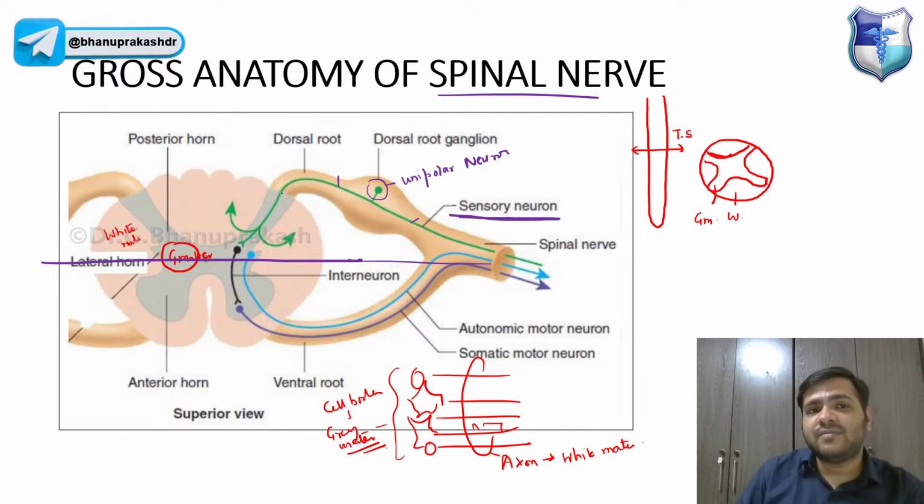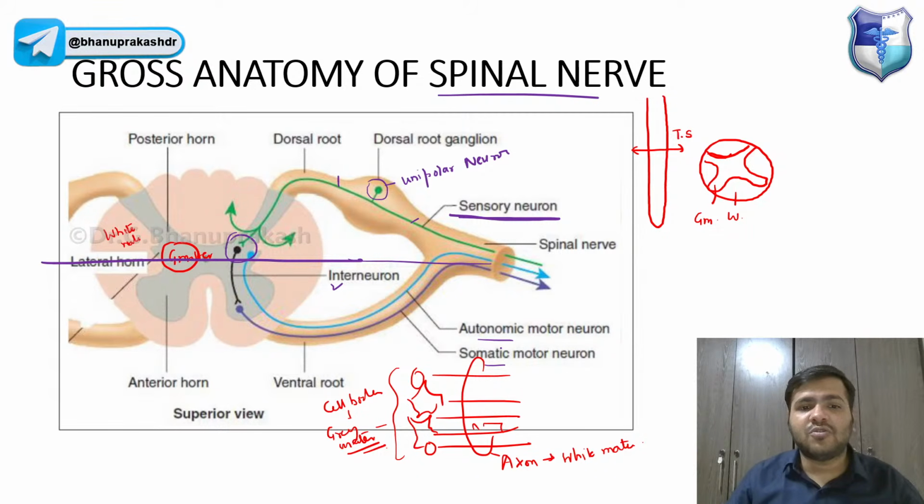The central process will take the information to the nerve center. We have this interneuron, and from the interneuron this nerve will come. We have two types of information, autonomic and somatic, which we have already discussed, the motor system. Somatic basically means the skeletal muscles, and autonomic means visceral. Visceral means internal.